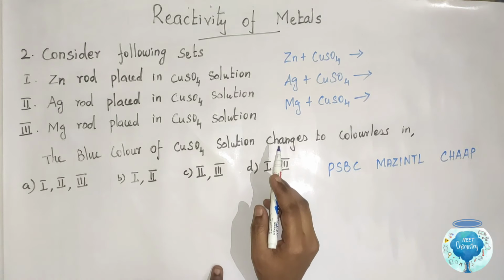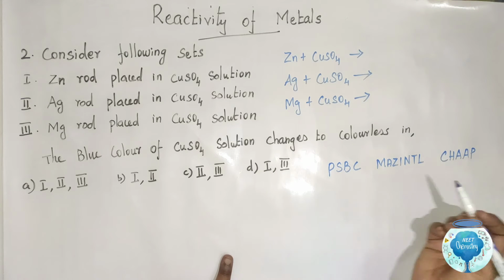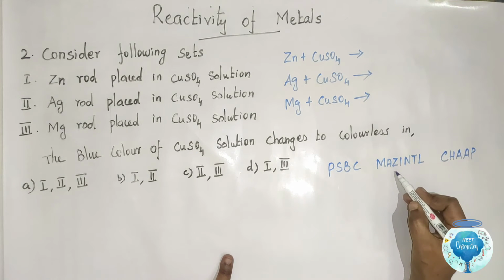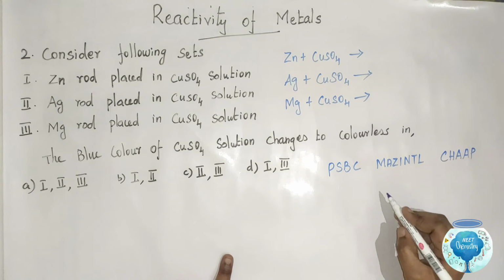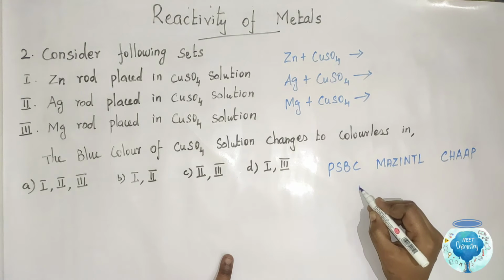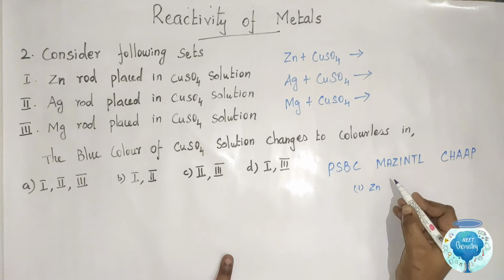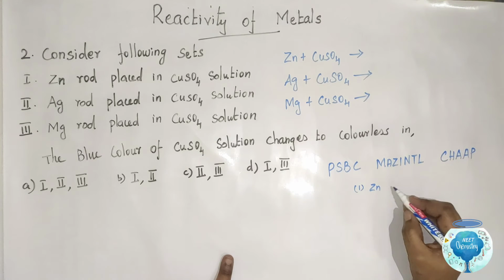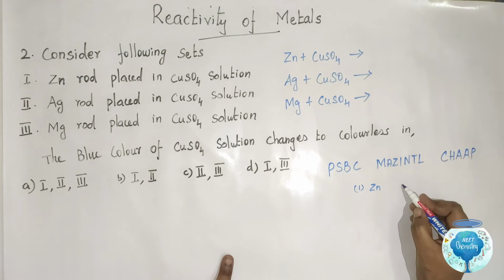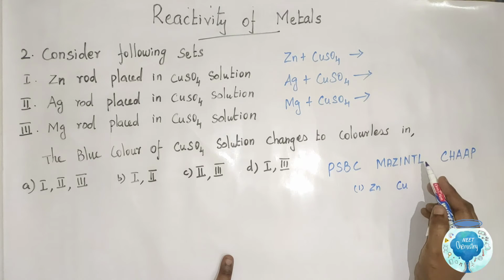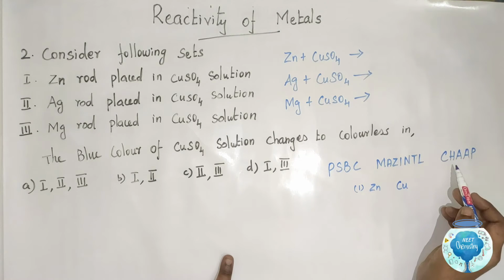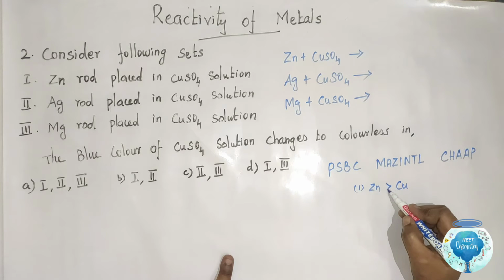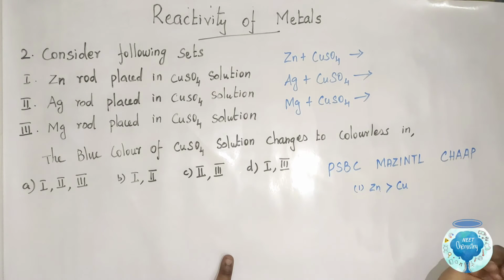First case, zinc and copper sulfate. Zinc is present in mesentyl and copper is present in chop. So mesentyl is more reactive than chop. So zinc is more reactive metal than copper metal.